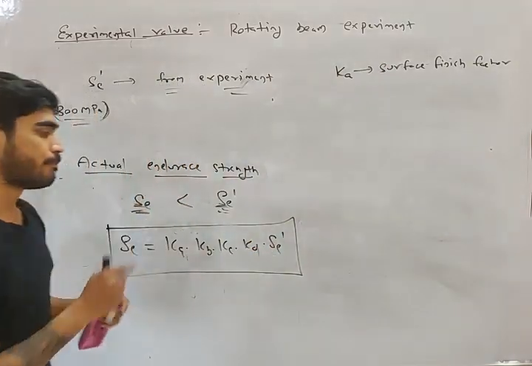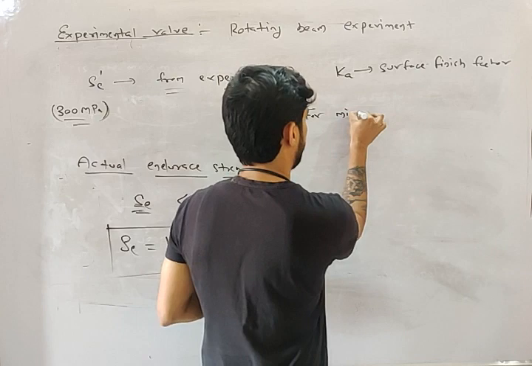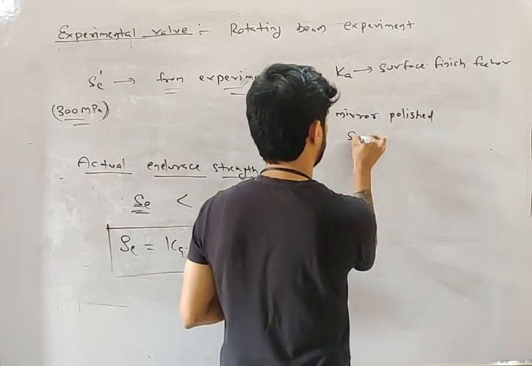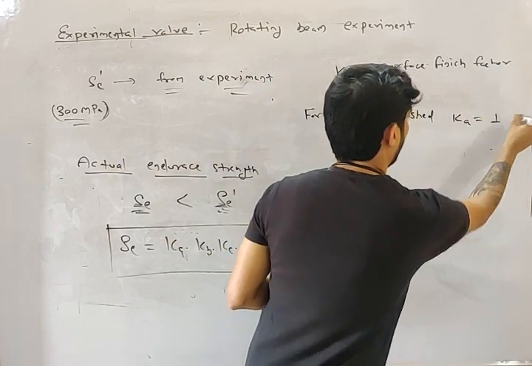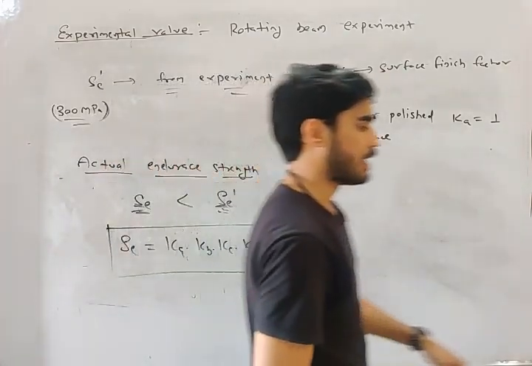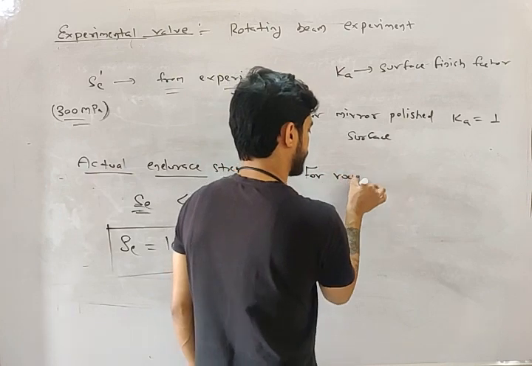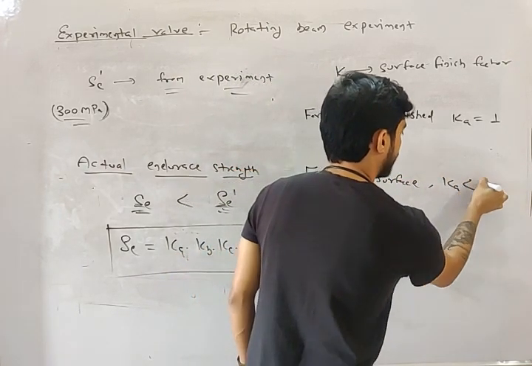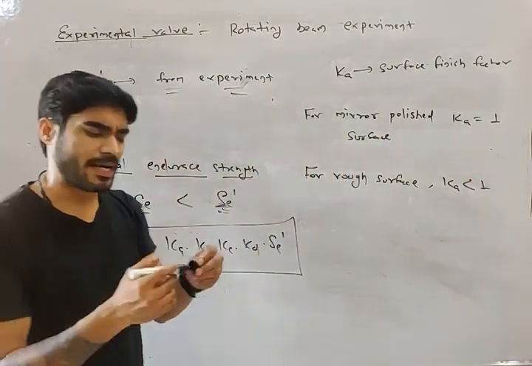For a mirror polished surface, Ka will be equal to 1, and for a rough surface, Ka will be less than 1: 0.7, 0.8, 0.9, depending upon how rough the surface is.